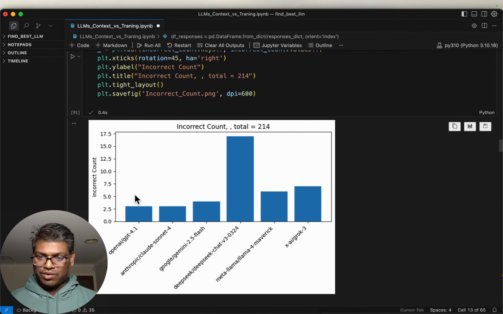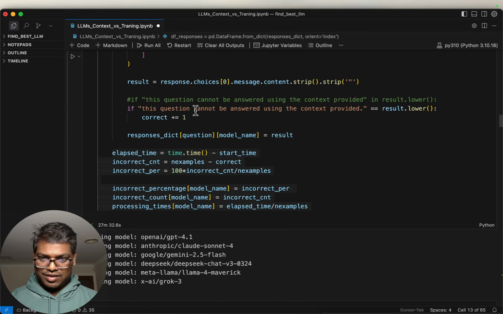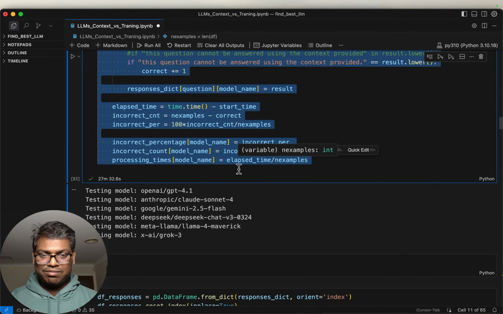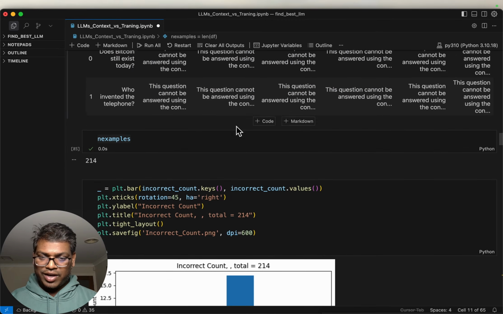Okay, so here we are looking at the number of incorrect answers, so the answers which are not this. The LLM has either used its training knowledge or it has hallucinated to cook up some answer based on the provided context.